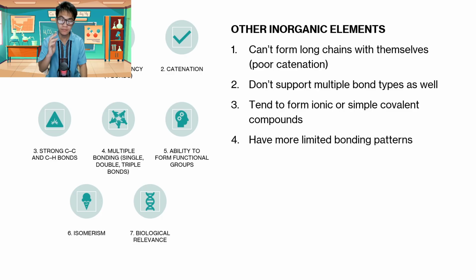Just for example, carbon compounds can form different carbon bonding patterns. Just rearrange or put the carbon in the middle, in the center, or on the side, and it would now be a different pattern. But compared to other elements, if you do that, I don't think it could also work out for them. So that's just the basic difference as to what makes the carbon compound around it can form around 10 million compounds as the friendliest element in the periodic table.